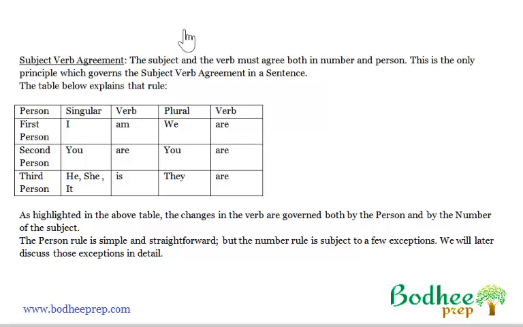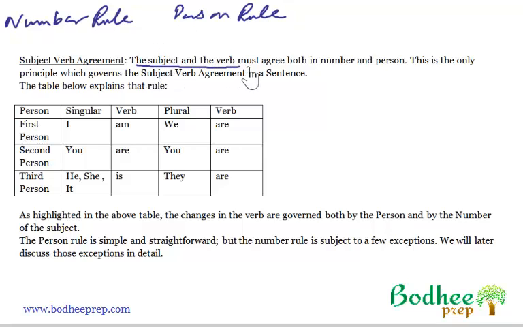Now we come to the rules of subject-verb agreement, and we have two rules: the number rule and the person rule. In this video we will discuss the person rule, and here is what it has to say. The subject and the verb must agree both in number and person. So number and person are the two important things. This is the only principle which governs subject-verb agreement in a sentence.